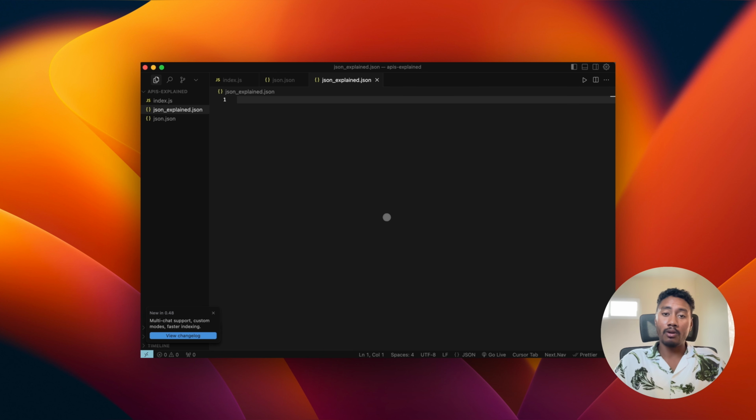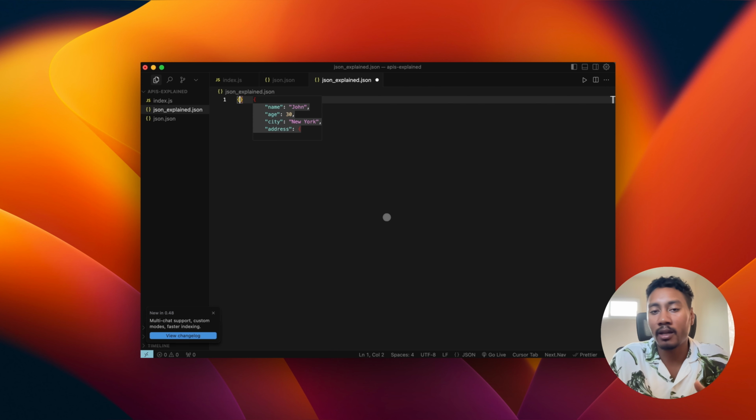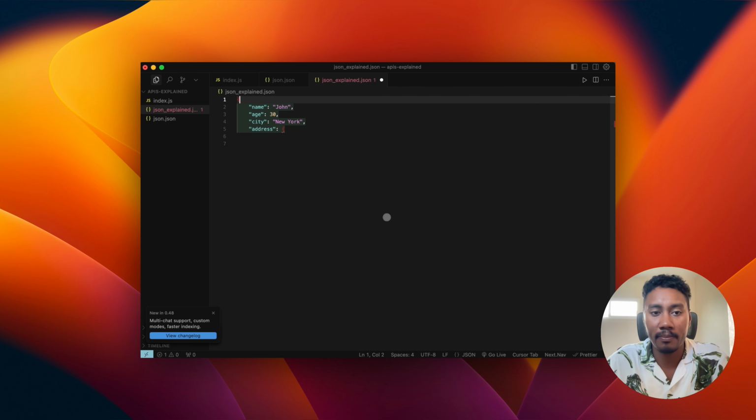Now, what's cool about Cursor is that there's an auto-populate feature. I'm going to be using that so we can populate this file with a sample JSON, and we'll just go through the different types of key and value pairs that you'll come across working with JSON. So just remember that JSON is an object, and objects start with squiggly brackets. So I'm going to hit tab.